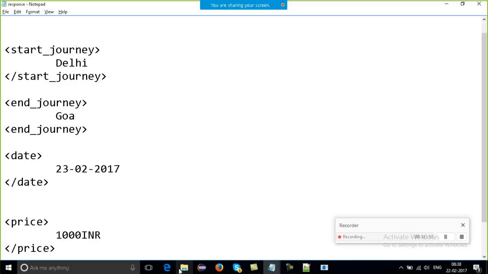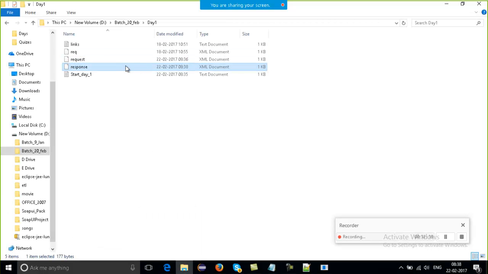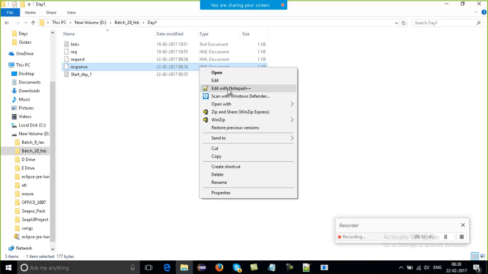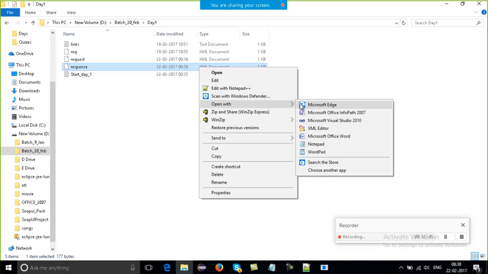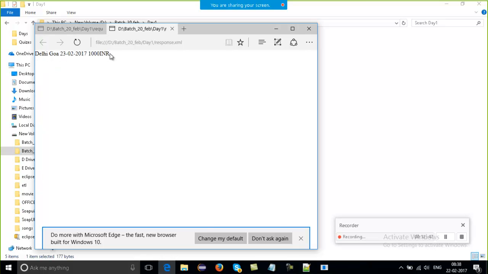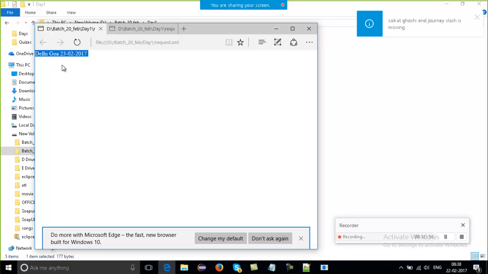Save it, and if you see here, it's again the response with XML as my extension. Can you see, it is giving me back the complete detail. So in request.xml, something is actually missing, the end journey slash.